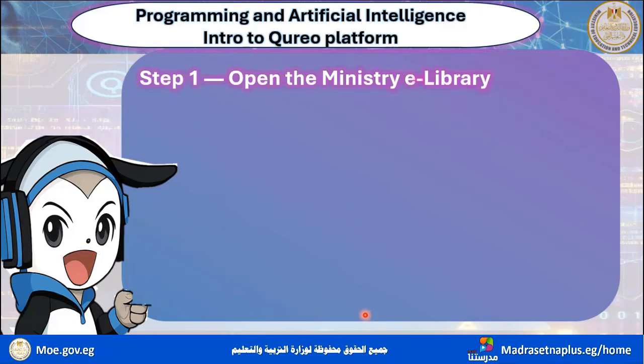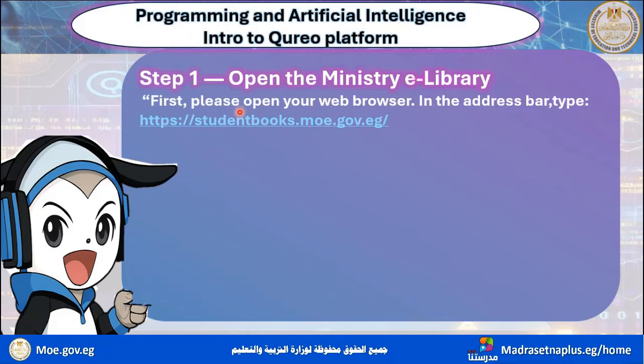Step 1. Open the Ministry e-library. So, first, dear students, you need to open your web browser. In the address bar, type this link, and this is the official Ministry e-library.